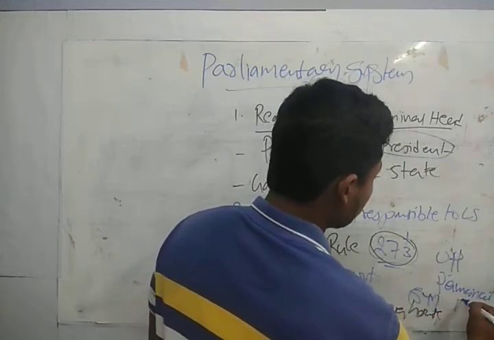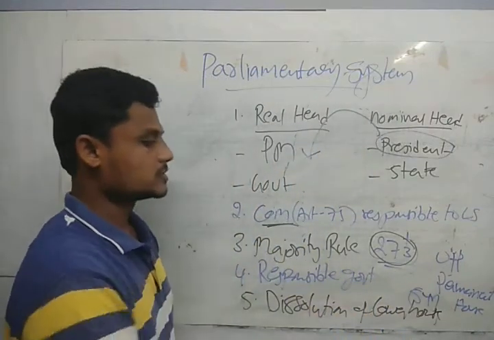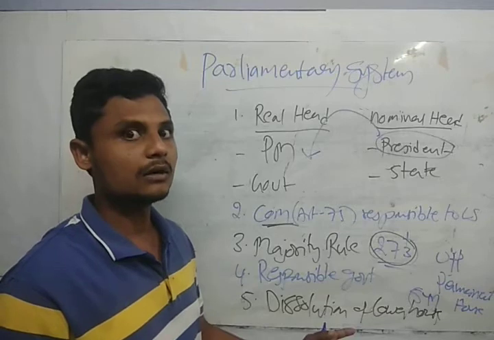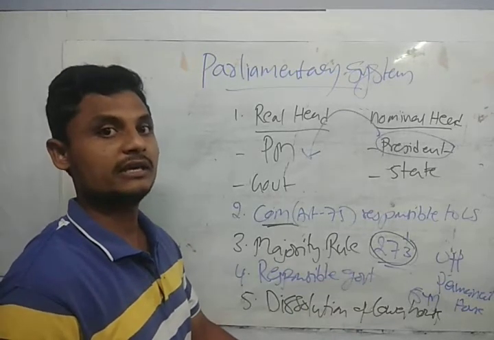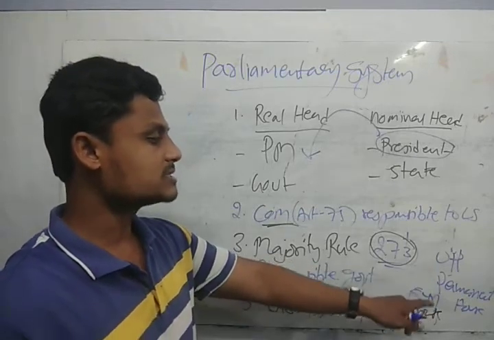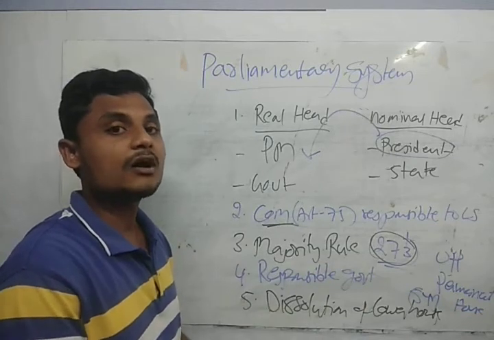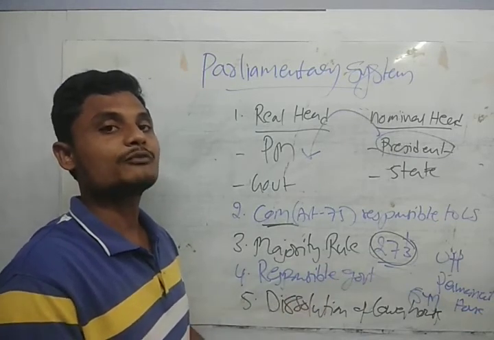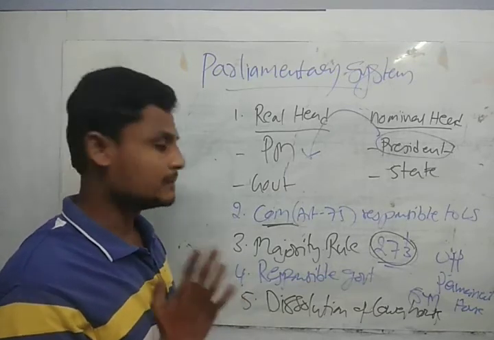Here we need to consider two things. Dissolution of the lower house: the period of the lower house is 5 years, and the members of the lower house are also elected for 5 years in general. But the upper house is permanent, so the period is permanent. The members of the upper house will be elected for 6 years. Keep that in mind, guys.